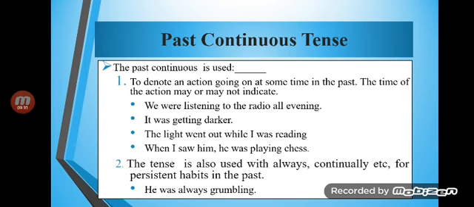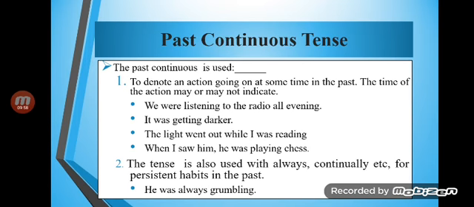Okay, with ing form. The tense is also used with always, continually, etc. for a persistent habit. He was always grumbling. I mean, whenever we want to stress the thing, we may use always. When it has become a matter of habit, we would use, he was always grumbling. Okay.